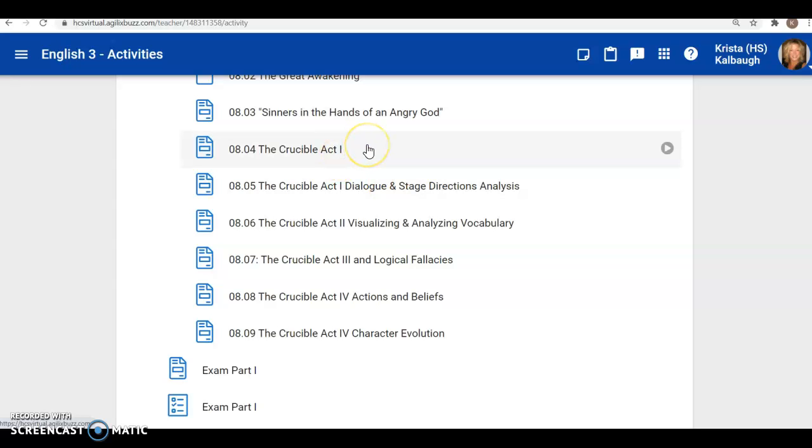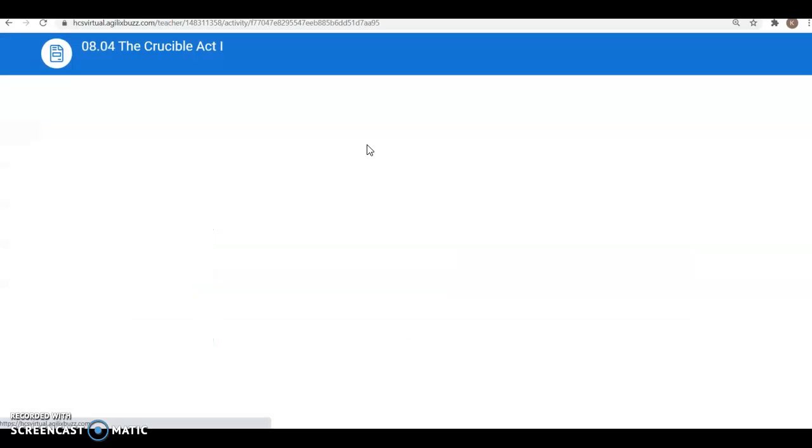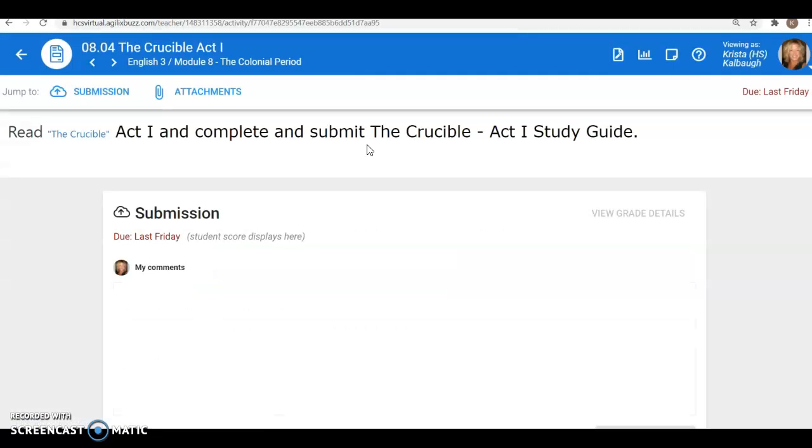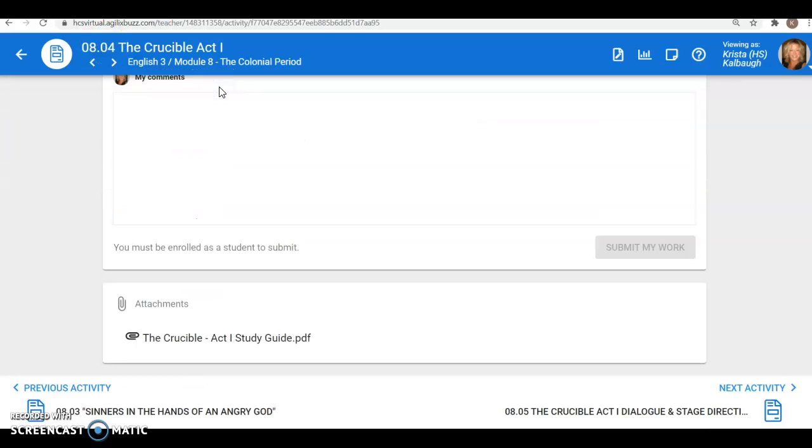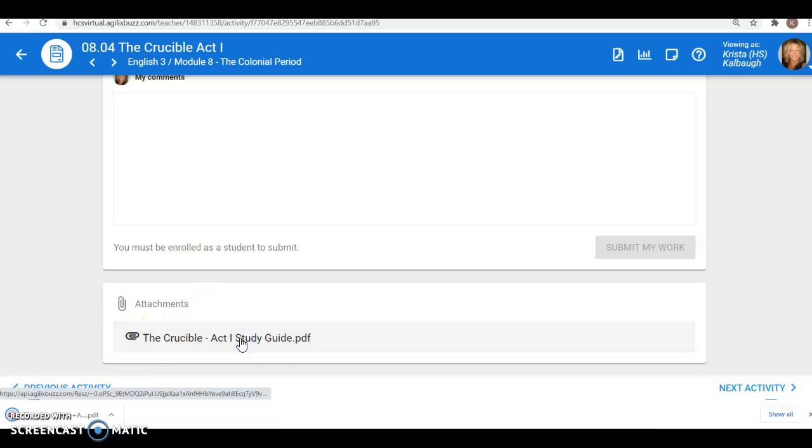All right, so 8.04, you just click on that. There's not a lesson that goes with this. If you went through the lessons, and hopefully you did at the beginning of Module 8, it gave you some background into the time then. So you only have the submission page. You're going to click on the submission page and then click attachments. And then it shows up down here, the Crucible Act 1 study guide. This is the only study guide that you have, for Act 1.